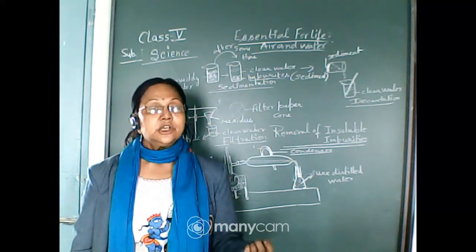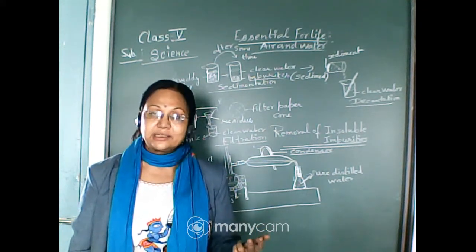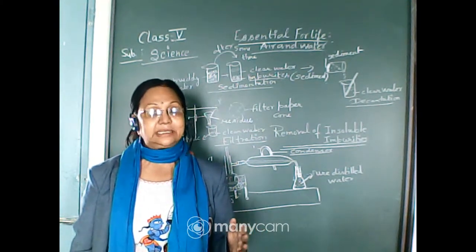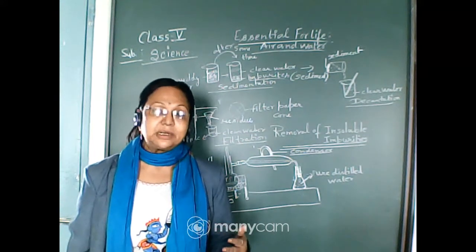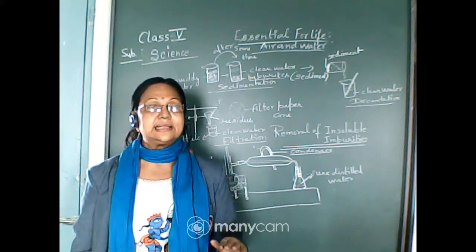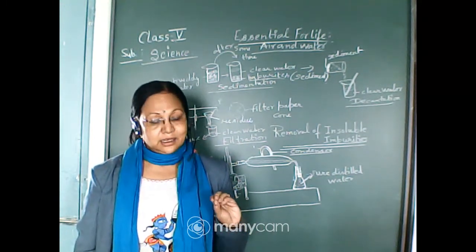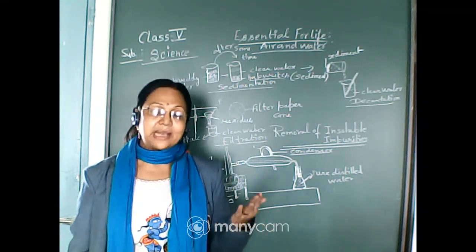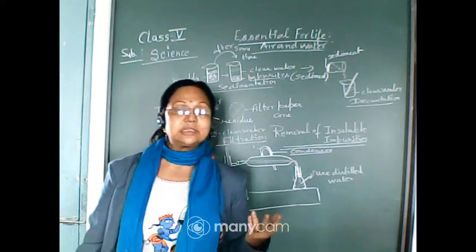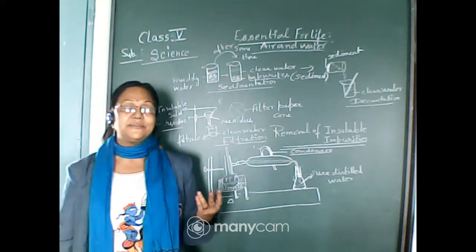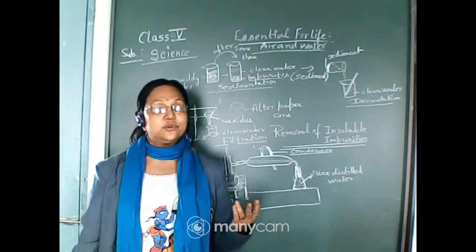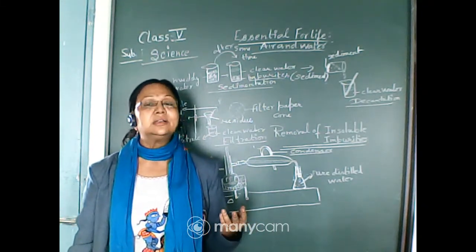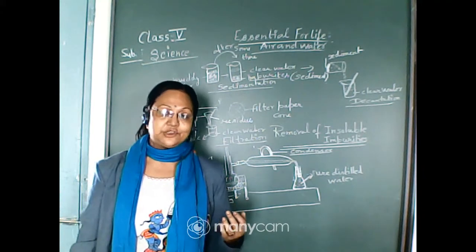So salt and sugar are not volatile, which means they cannot change into steam or vapor. They stay still, they remain in the vessel, and the water is vaporized and changes into steam. This is the method we use for making salt from sea water, and this process is called evaporation.